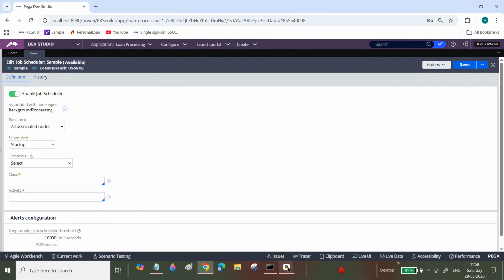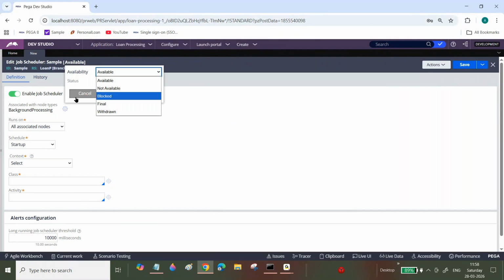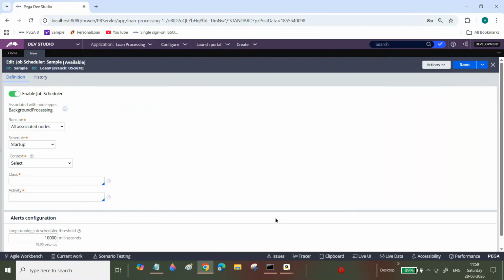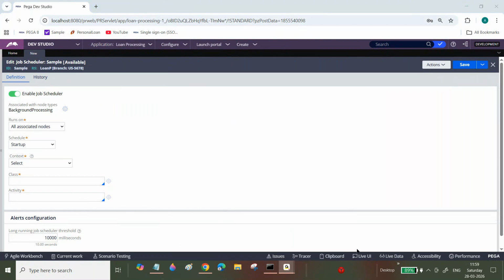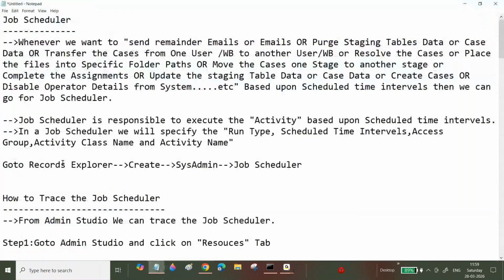For this job scheduler also we have rule availability, I mean, available or withdrawn rule. Whatever rules we do for other rules, withdrawn or blocked, we can do for these also. We can withdraw like that.